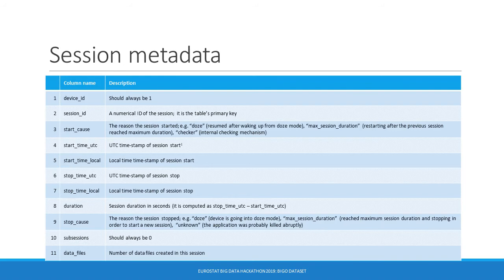This table presents the columns of the session CSV. Each row corresponds to a single session. The columns device ID and session ID can be used to obtain the name of the subfolder of the corresponding session. Start and stop timestamps are provided as well. Finally, the start cause and stop cause columns can be used to identify periods of doze mode.